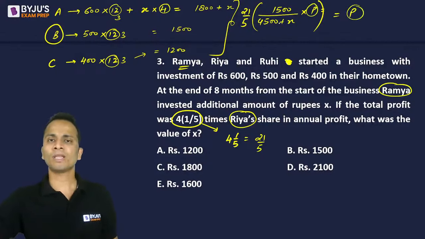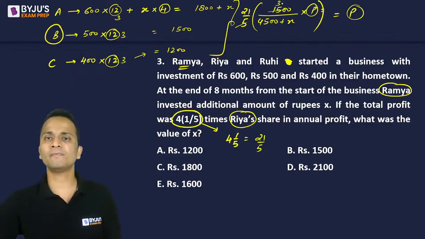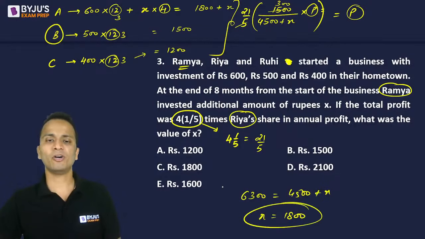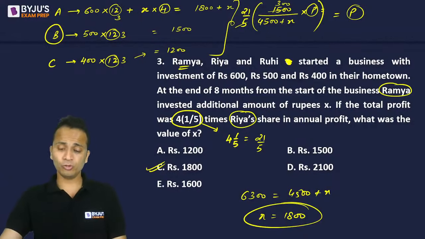P से P cancel कर दो and you can simplify and get the value of x. So 5 and 1500 cancel ho jayega, 300. So I can write 6300 is equal to 4500 plus x, and the value of x will come out to be 1800. All right, 1800, that is option C, correctly given by a lot of you, is the correct answer for this question.